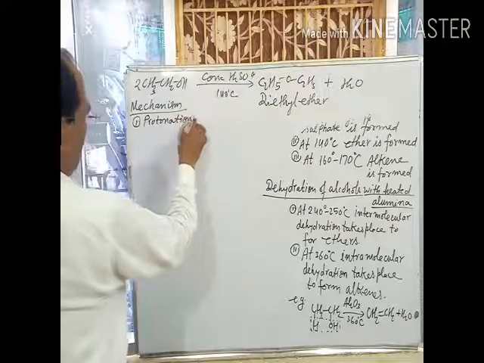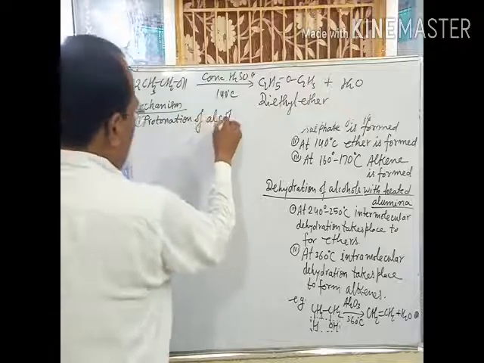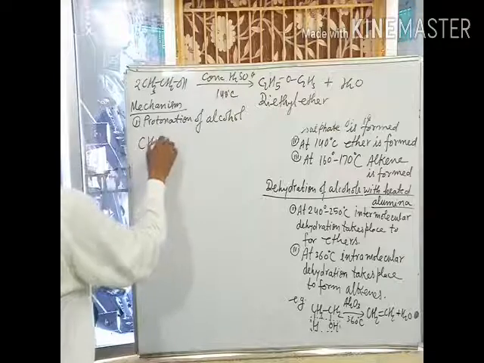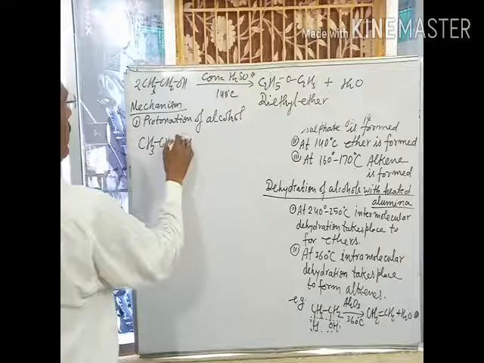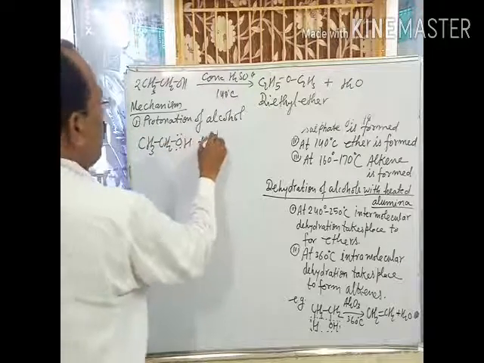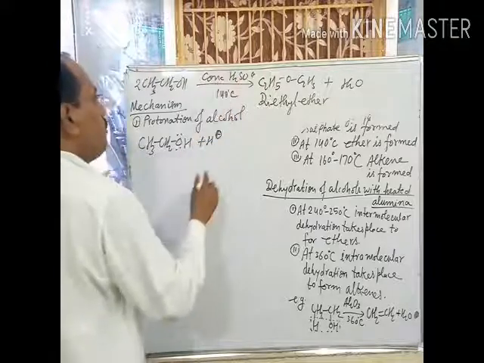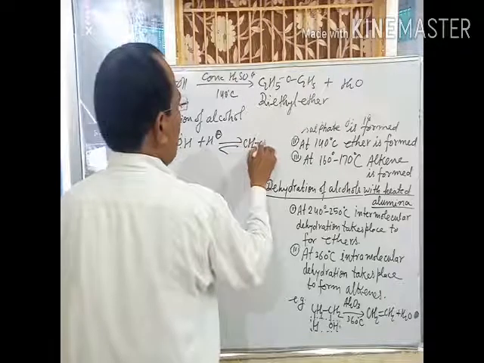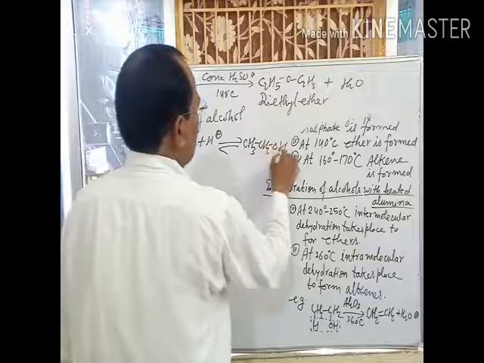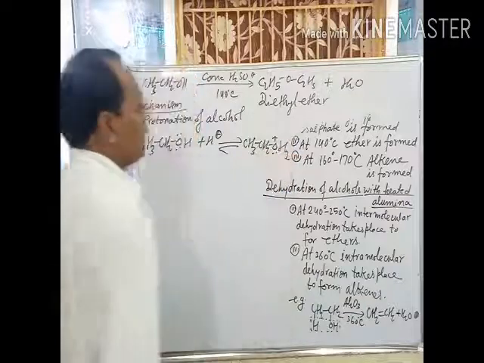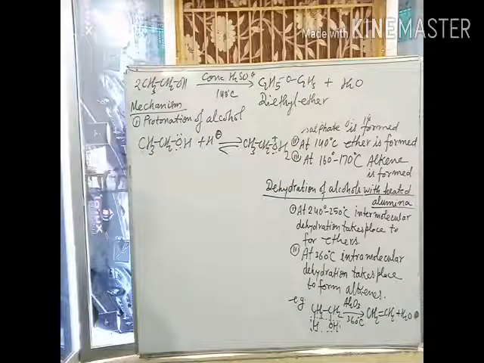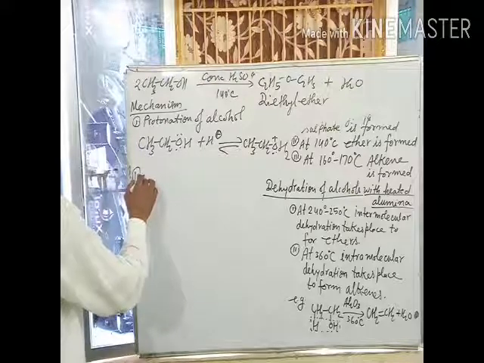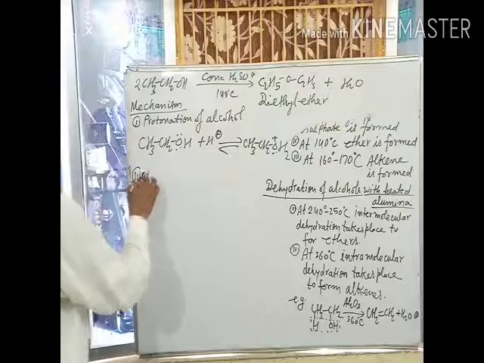The first molecule of ethyl alcohol gets protonated with a proton provided by concentrated sulfuric acid and gives protonated alcohol. The steps are reversible. In the second step, a carbocation is formed by the loss of a water molecule.